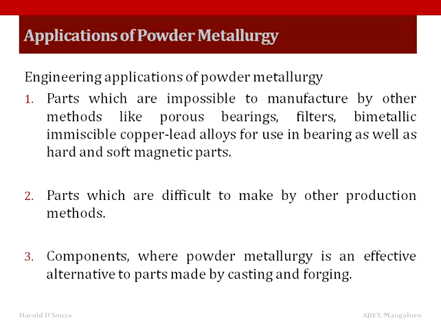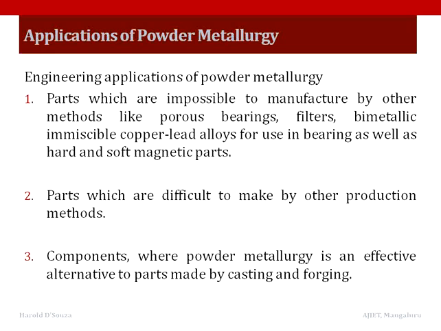First, parts which are impossible to manufacture by other methods, like porous bearings, filters, bimetallic immiscible copper lead alloys used in bearings, as well as hard and soft magnetic parts.